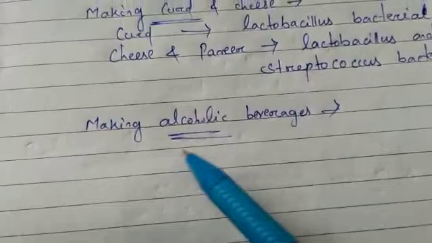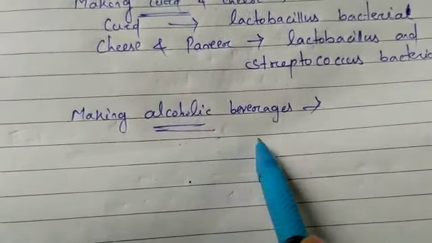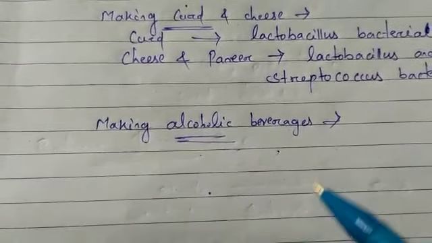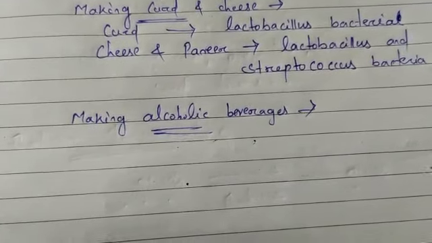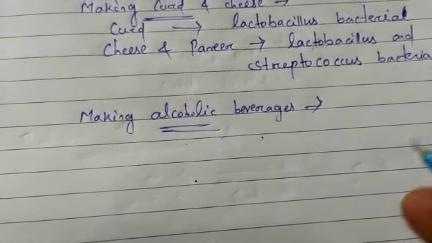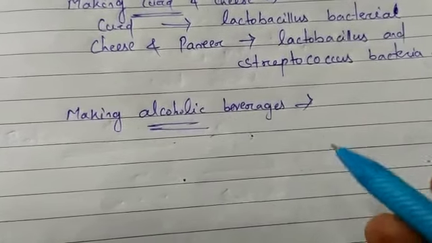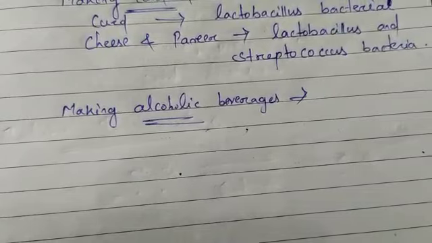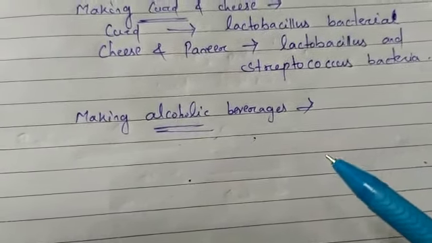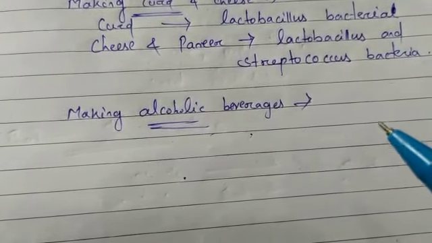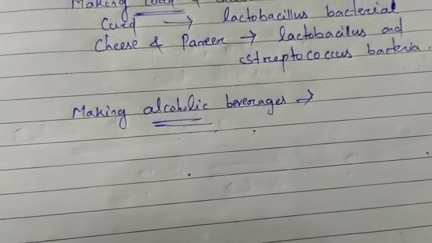Next is making alcoholic beverages. Here, sugar needs to be converted into an acid or an alcohol. The process where sugar is converted to acid or alcohol by the action of microorganisms is called fermentation. Commercially, yeast is used for the production of alcohol or wine. It is added to grains and fruits like barley, grapes, rice, and wheat to produce beverages such as beer and wine.